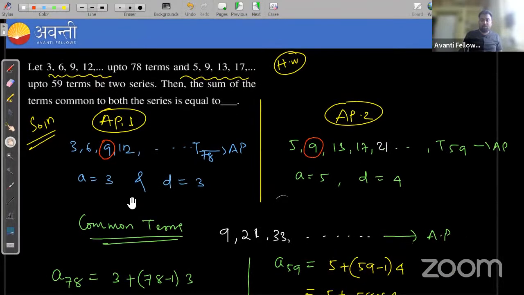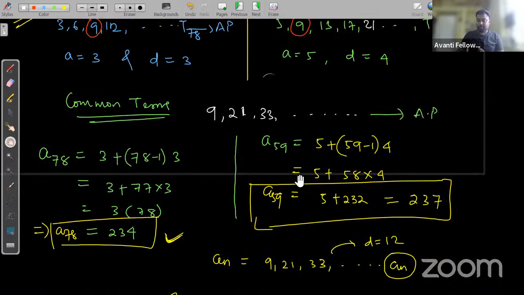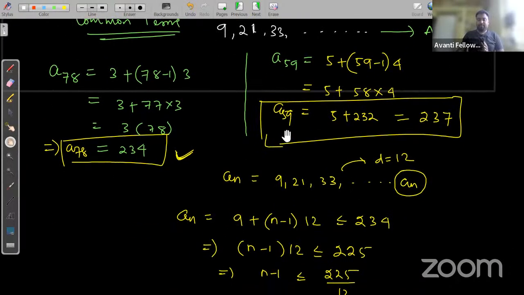Okay. Is there any doubt? You can ask. What we did, we considered the first arithmetic progression and the second arithmetic progression, and found all the common terms, and we observed that all the common terms are also in AP. Then we found the last term of the first series and the last term of the second series.